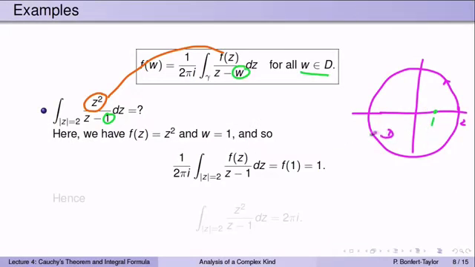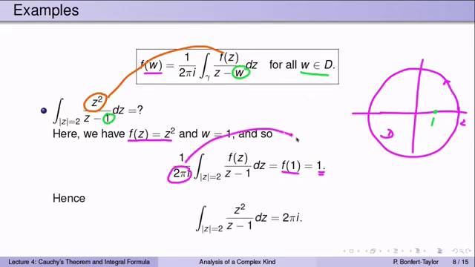So we can apply this formula, and it tells us that 1 over 2 pi i times the integral over the circle |z| equals 2 of f of z over z minus 1 dz is f of w. w is 1, so that's f of 1. What is f of 1? We plug in 1 for z, that's 1 squared, so that's 1. So the Cauchy integral formula says that 1 over 2 pi i times the integral we're interested in equals 1. Therefore, we can find the integral by multiplying by 2 pi i, and we find the integral is equal to 2 pi i.